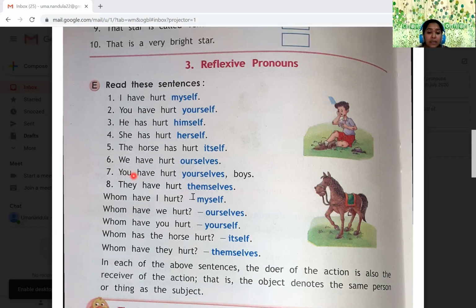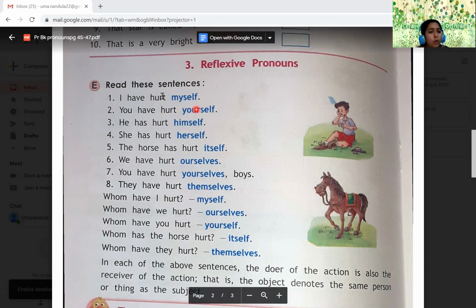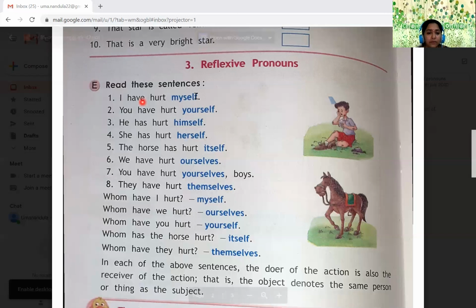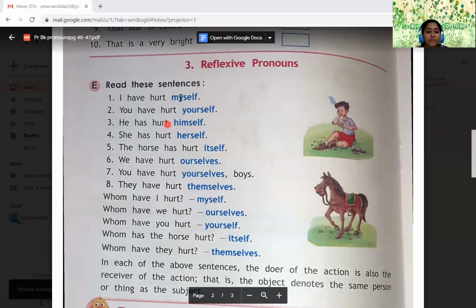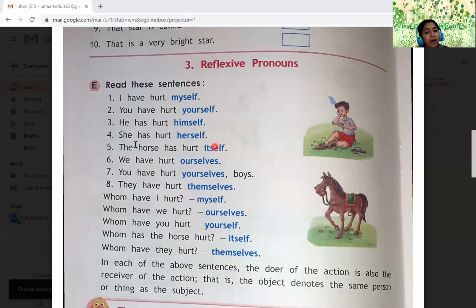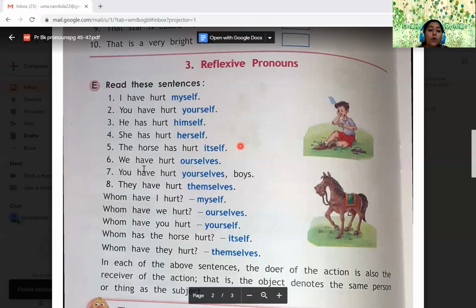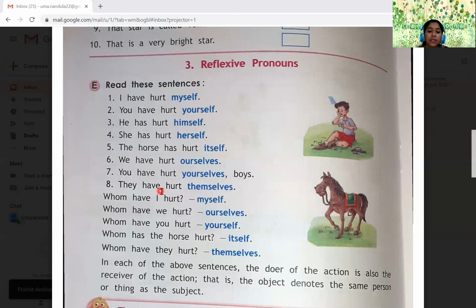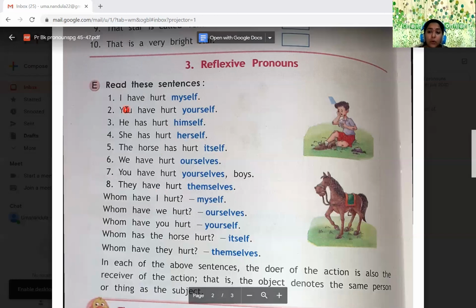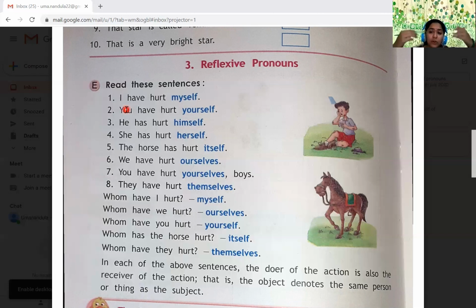They have hurt themselves. So here in every sentence, if you put a question for yourself, whom have I hurt? Myself. Whom have you hurt? Yourself. Whom has he hurt? Himself. Whom has she hurt? Herself. Whom has the horse hurt? Itself. Whom have we hurt? Ourselves. Whom have you hurt? Yourselves. Whom have they hurt? Themselves. So here see: I, myself; you, yourself; he, himself; she, herself. Horse is it, no? So it, itself.